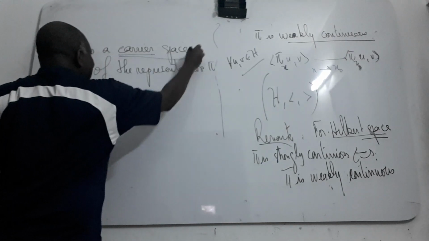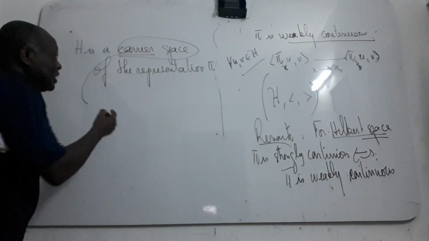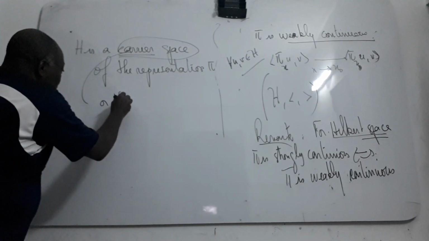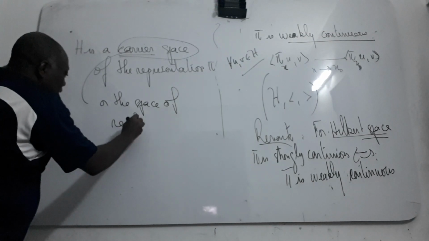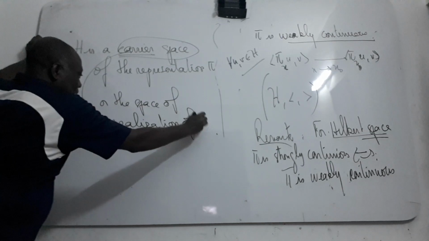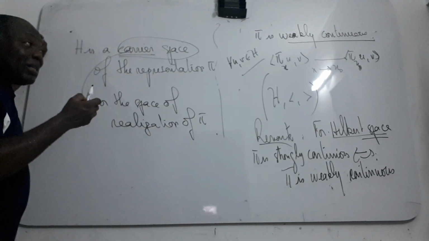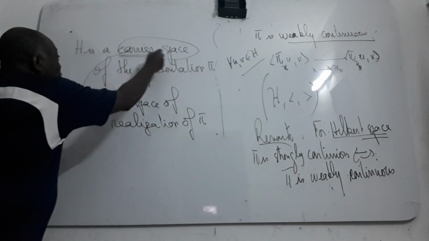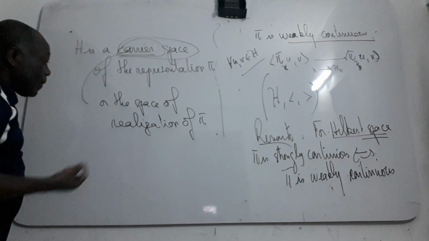Sometimes you can also call it the space of realization of π. So the space in which you represent each element is called the carrier space of your representation, or the space of realization of your representation.